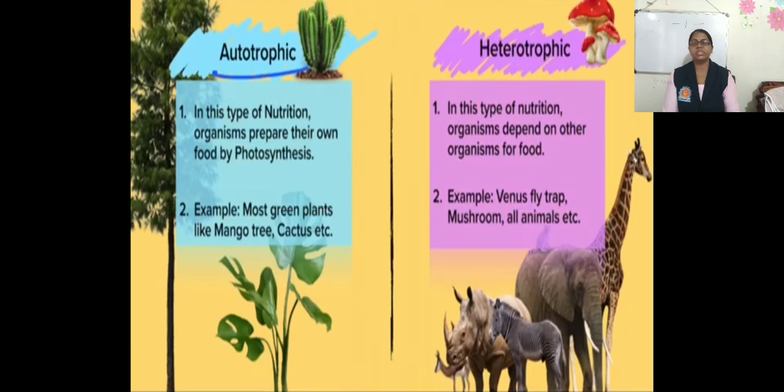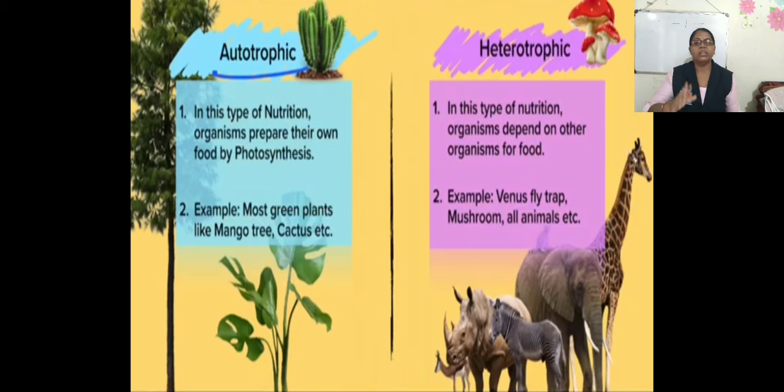Now next is autotrophic and heterotrophic. Nutrition is divided into two groups, autotrophic nutrition and heterotrophic nutrition. Now what is autotrophic nutrition? In this type of nutrition, organisms prepare their own food by photosynthesis. Autotrophic means the organisms produce their own food.